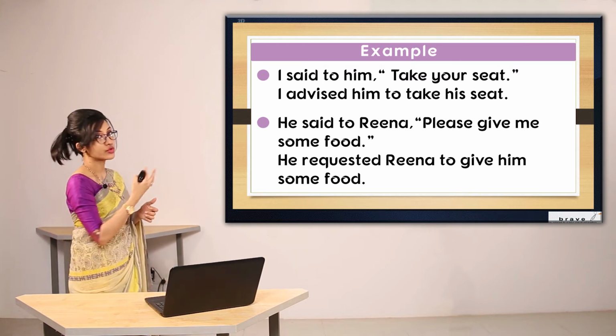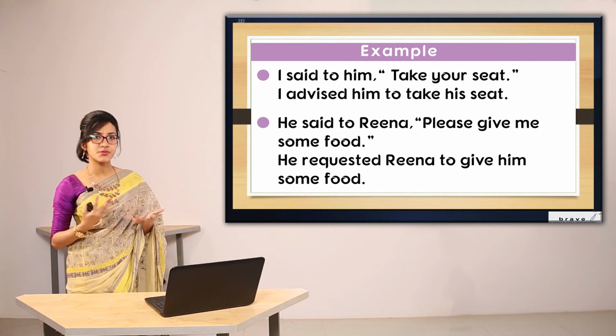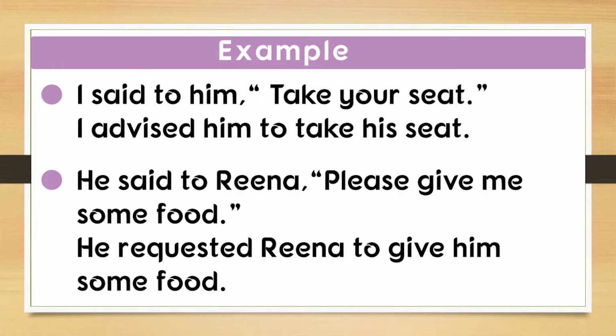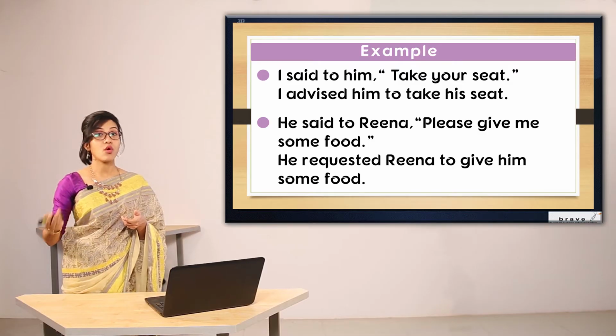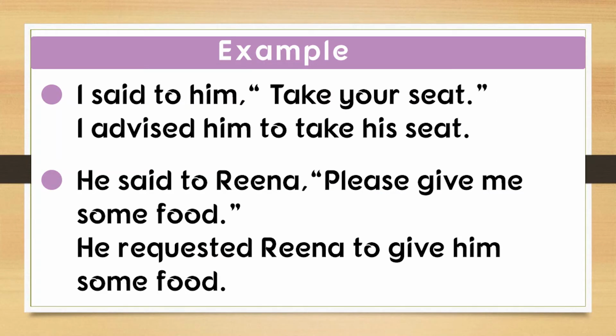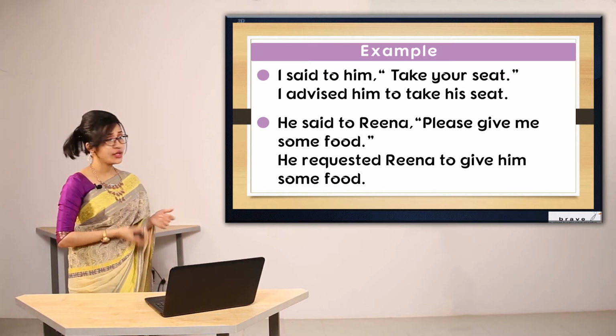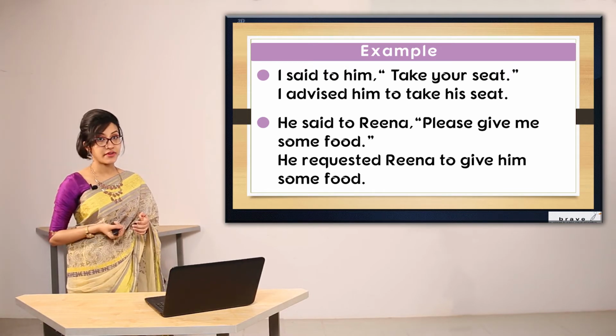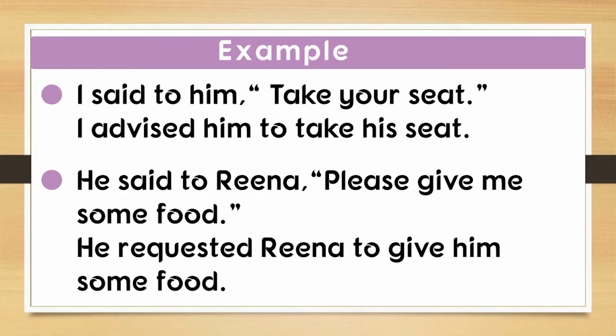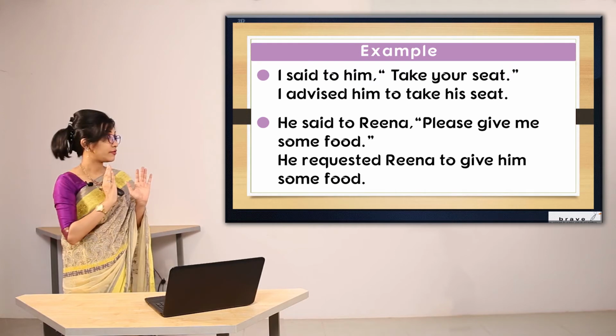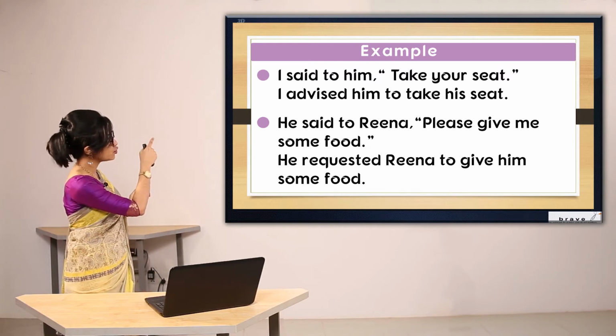Now what is the mood of the sentence, or what kind of tone has been referred to here? Take your seat. So either it can be advice or it can be an order. So I have changed it into I advised him to take his seat. You can also write ordered in place of advised here. Now the first thing that you should focus on here is I have used to plus verb.